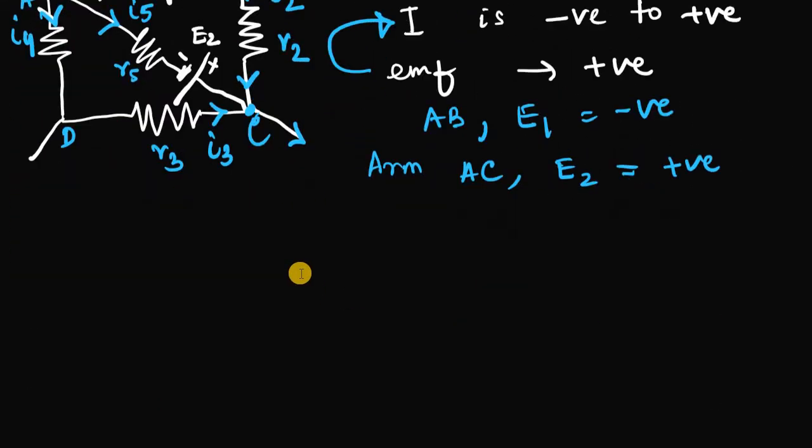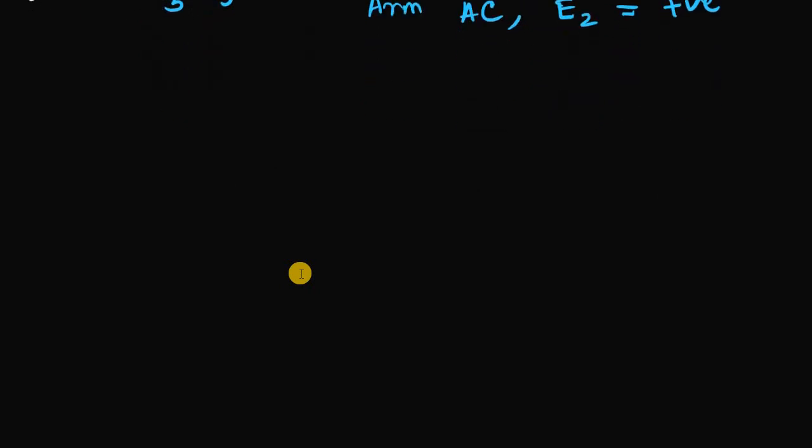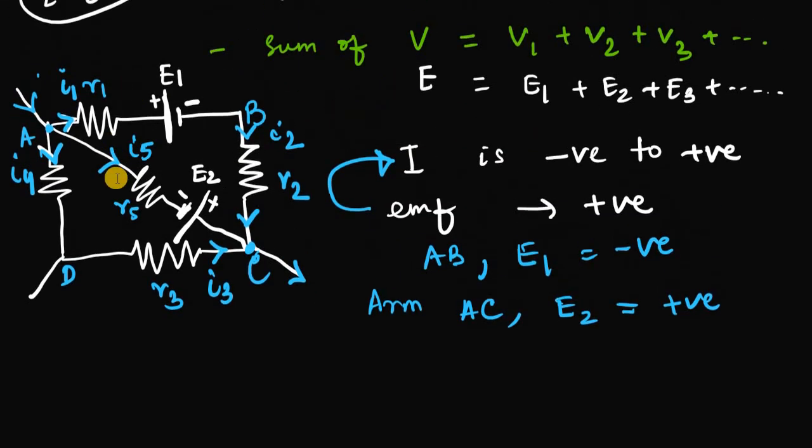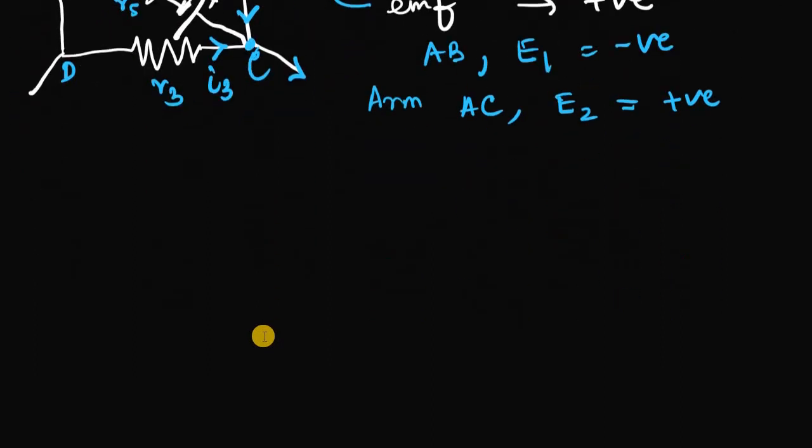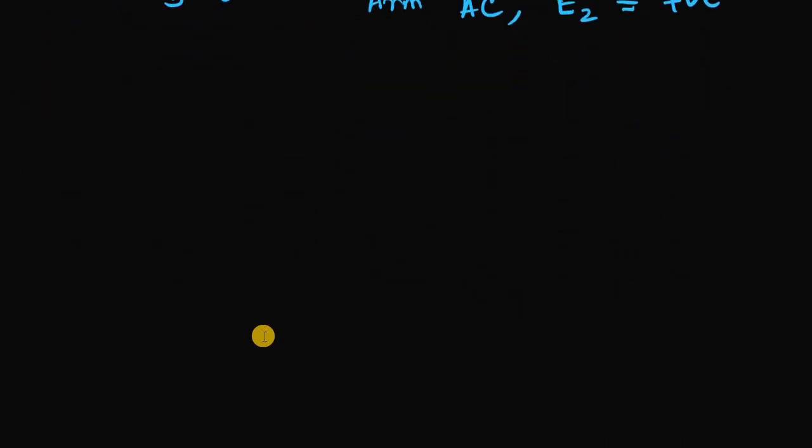So Kirchhoff's voltage law and current law are equally important. Now this picture you are seeing here, you must note down in your notebook for future reference, because I am moving this page out so that I can write again. As I said, when the current is from negative to positive, then the EMF would be given as positive. This is one formula. What is the second formula?